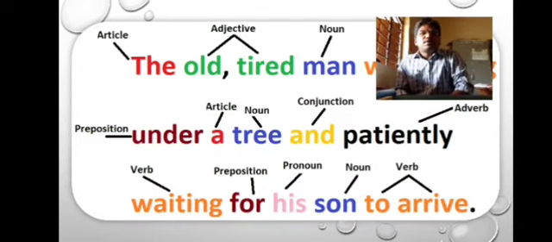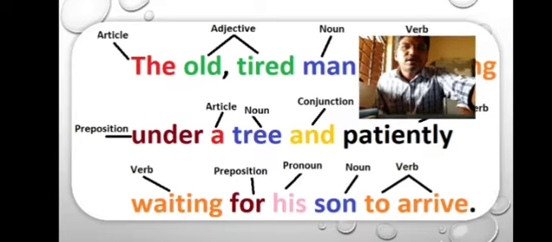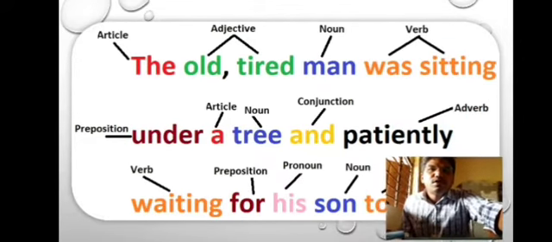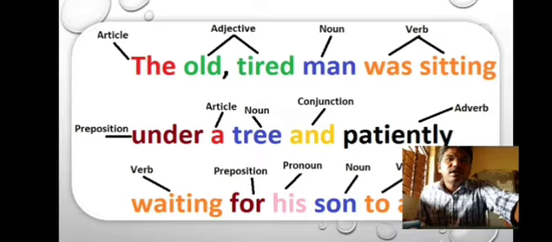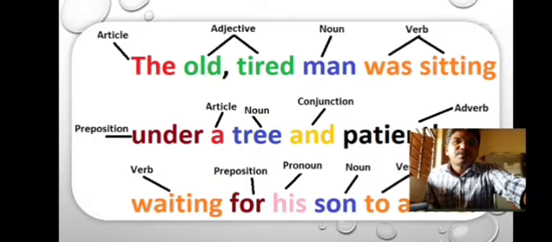Here is an example sentence. In the same way, in your annual examination, you will be having a sentence and they are going to underline one word out of that sentence, and they will ask you to identify the parts of speech of that particular underlined word. Okay, here is a sentence, students. You can read it. The old tired man was sitting under a tree and patiently waiting for his son to arrive.